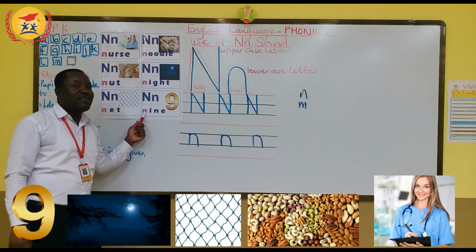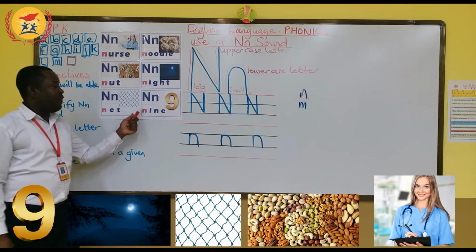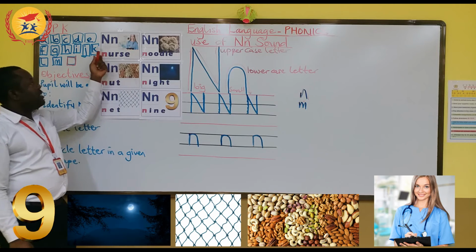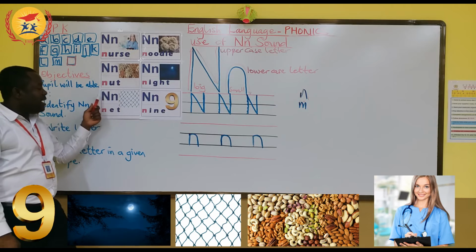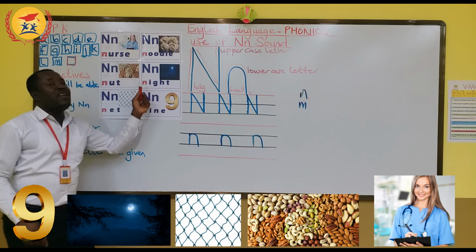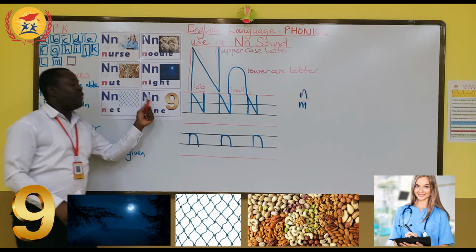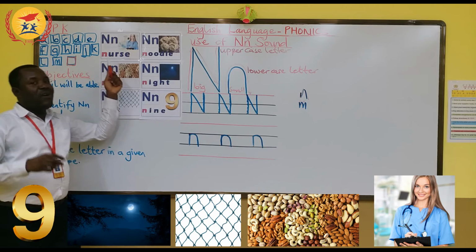And what number is this? Number 9. So N for 9. So we have N for nest, N for noodle, and N for night.